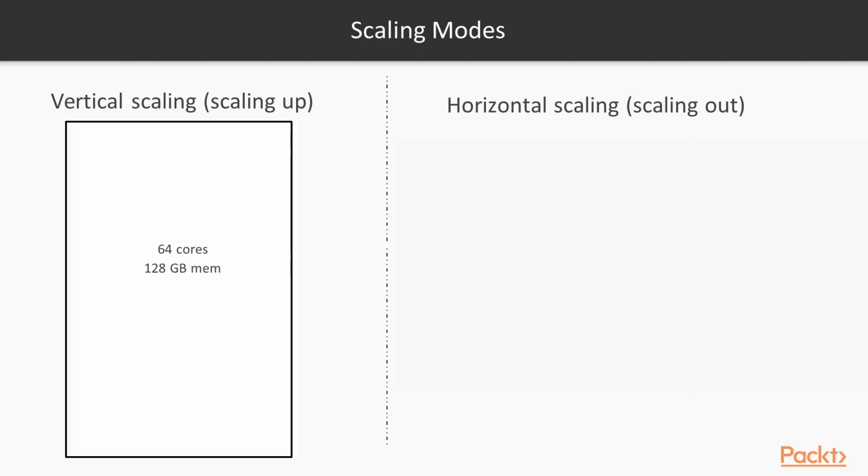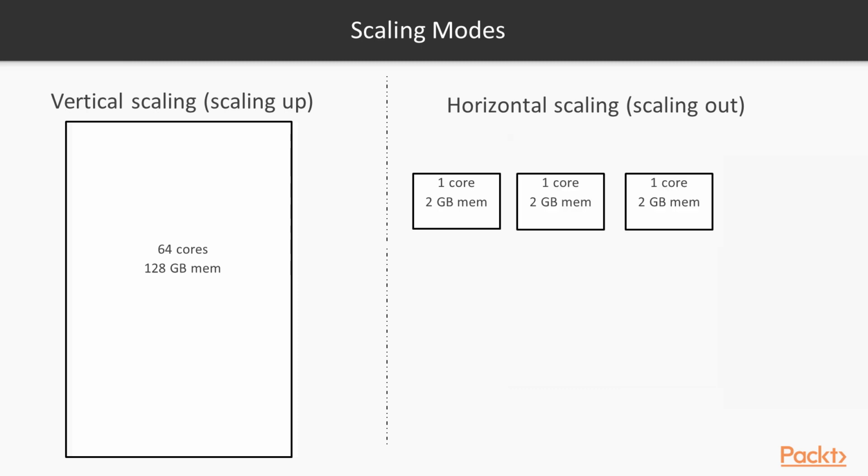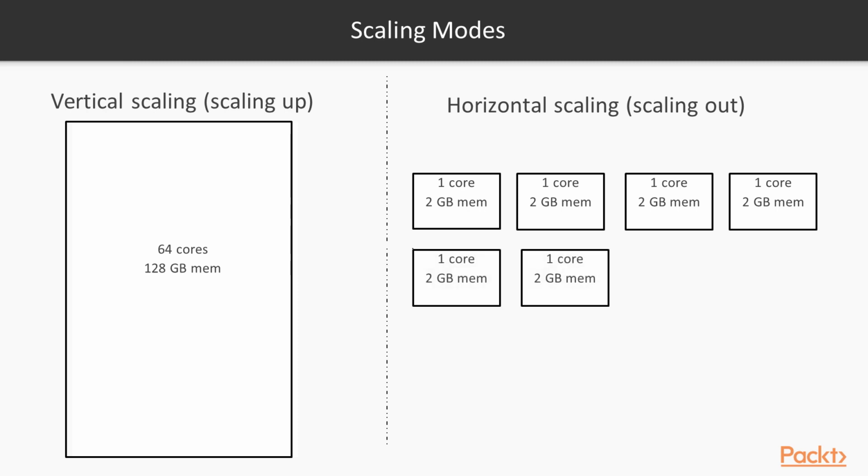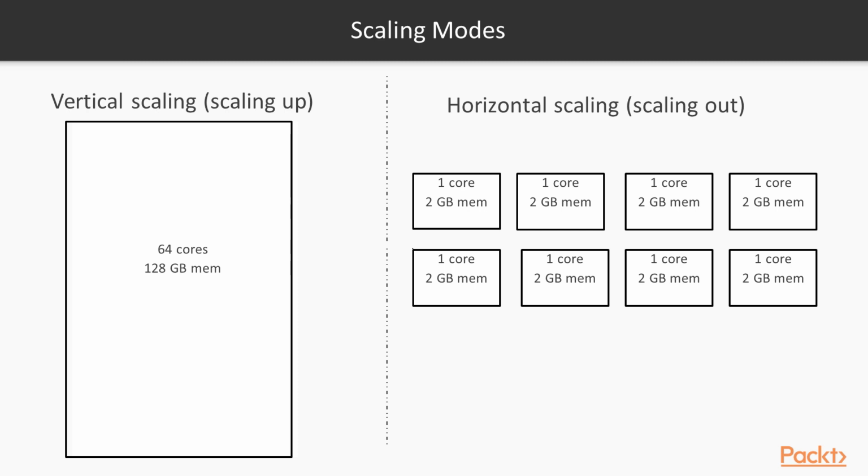A second approach is horizontal scaling, where we make our system capable of handling more work by connecting more instances of the same limited capacity. For instance, we can start with a single server of 1 core and 2 GB of memory, and as our traffic grows, we can start adding more servers of the same type to our fleet. As you can imagine, theoretically, this approach should be able to scale infinitely by adding more and more servers.